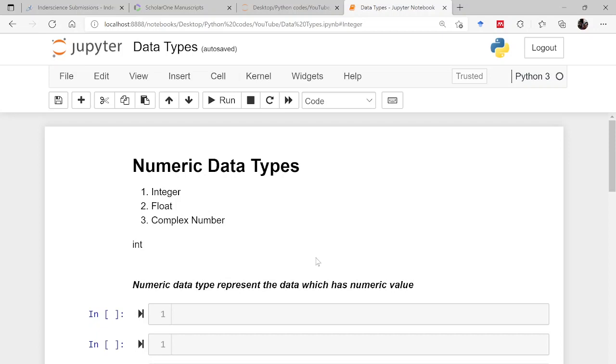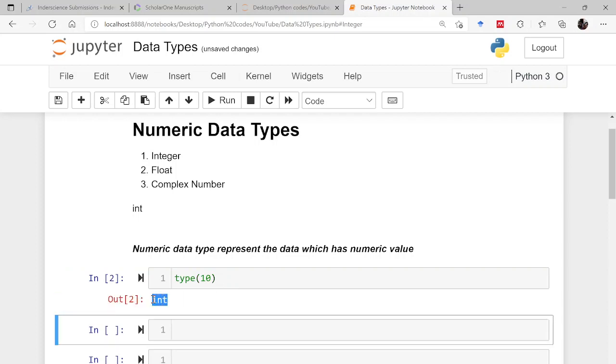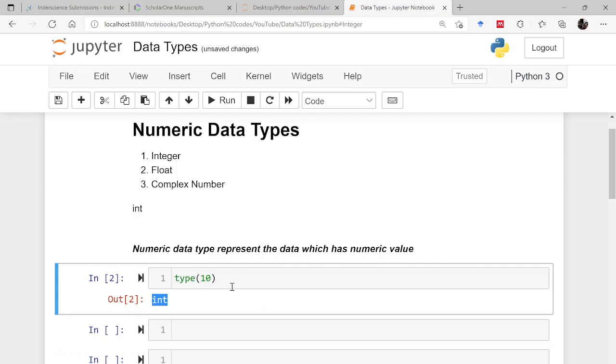Now this integer is basically that data type which holds a whole number, either positive or negative. For example, if I say 10, this is an integer without the decimal part. If I want to know the type of this, you simply use the function type and pass the argument, let us say 10. So what is this? This is int, that is integer.